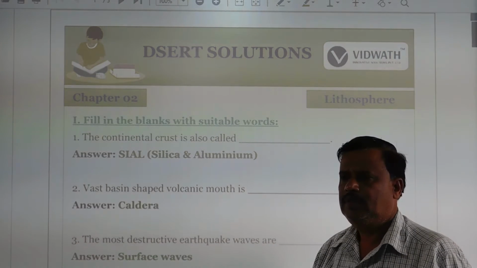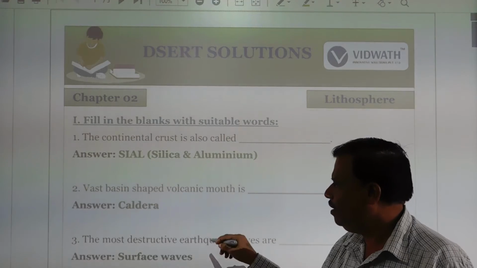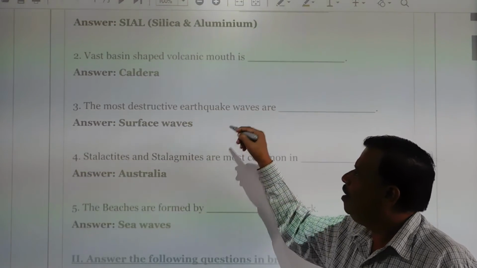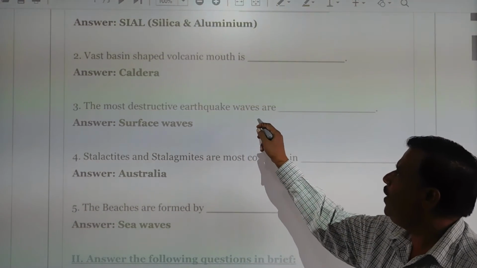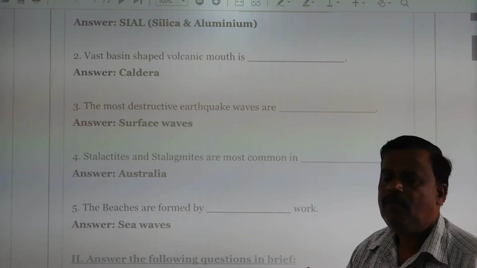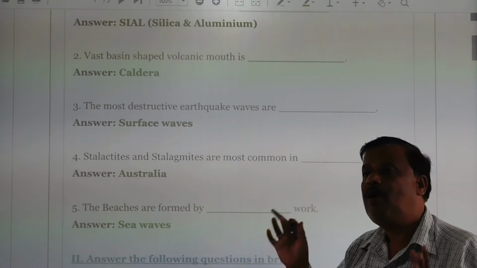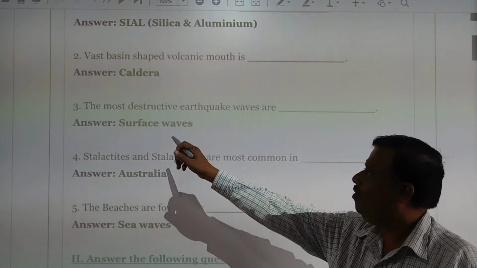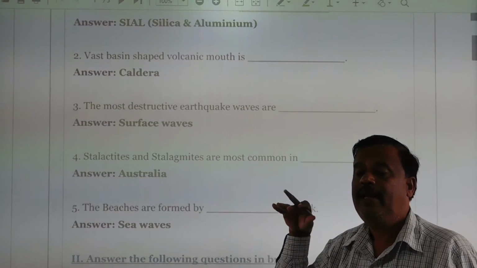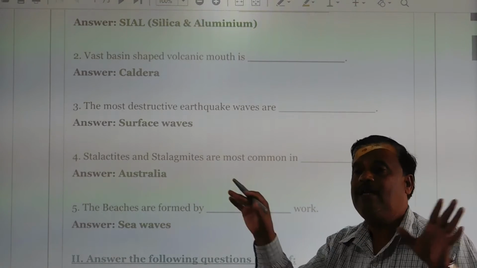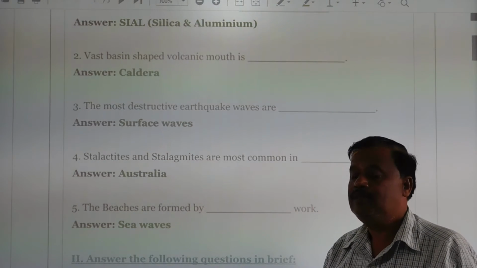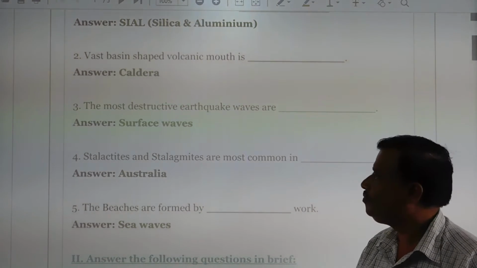Caldera. So in that case we have found that. Next one, the most destructive earthquake waves, which are they? Which waves are very destructive among the other waves? See here, surface waves are very destructive, destroying everything on the surface around.